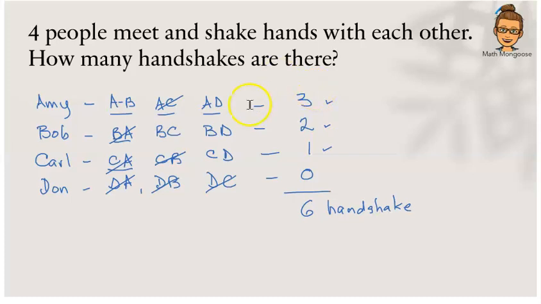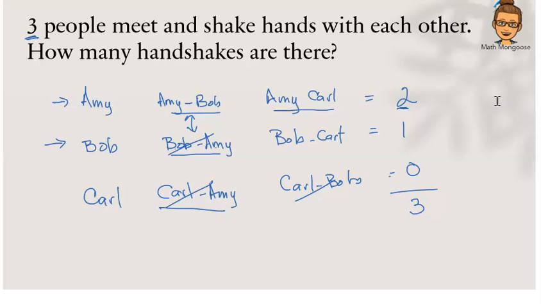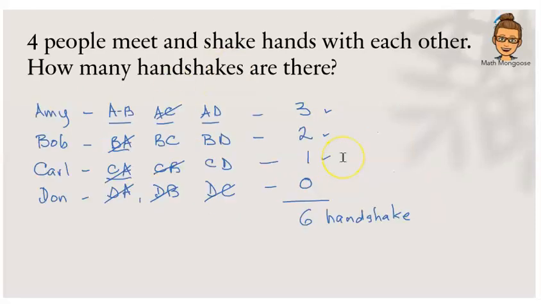Now let's take a look at the other pattern when we had 3 people. Look at the pattern. Do you notice something? Very good. You notice that we are starting and we are counting down. 2, 1, 0. And the last person is ending with 0. Let us go back and look at the one with 4 people. And here we are starting here, counting down 3, 2, 1, 0.